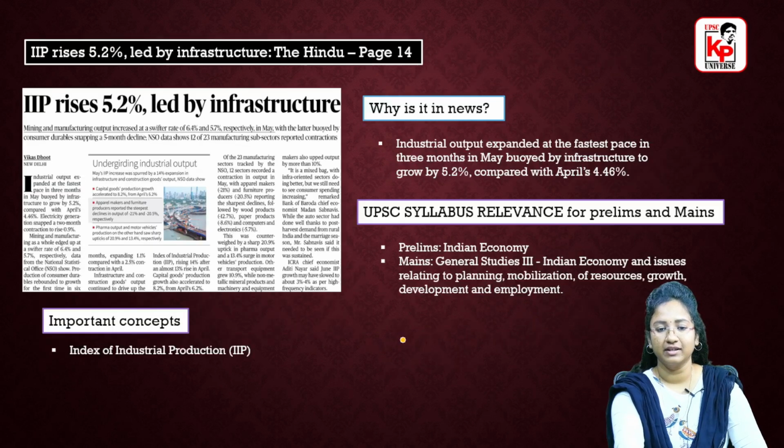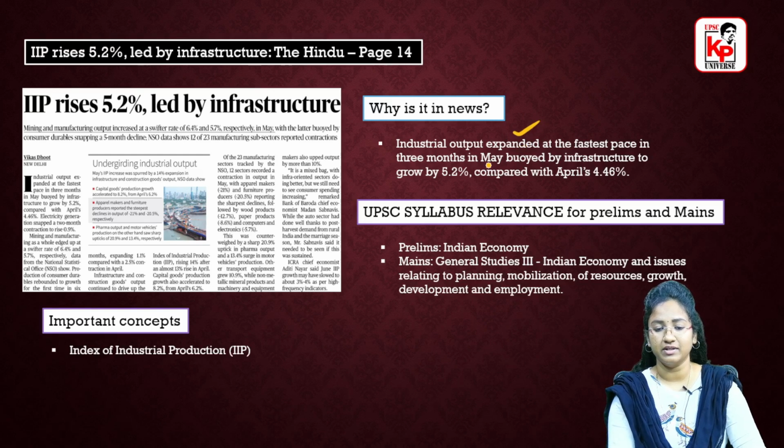So let's move forward. Why is it in the news? Industrial output expanded at the fastest pace in 3 months in May, buoyed by infrastructure, to grow by 5.2% compared with April's 4.46%. This IIP is compiled monthly, so we'll discuss in detail how it is compiled.